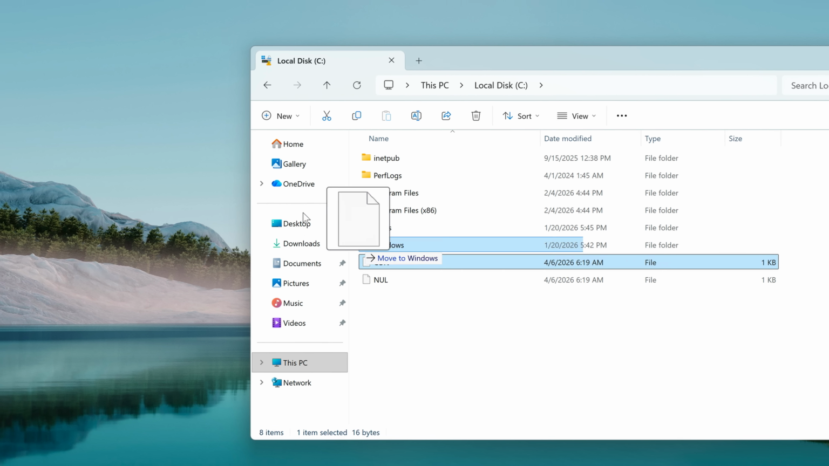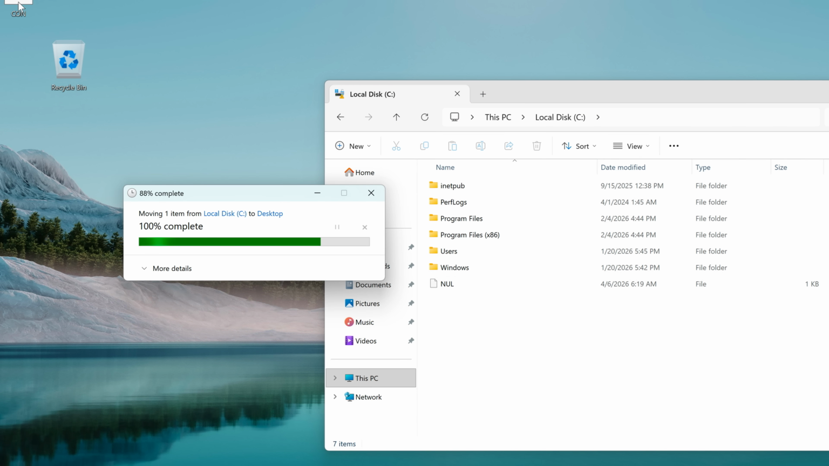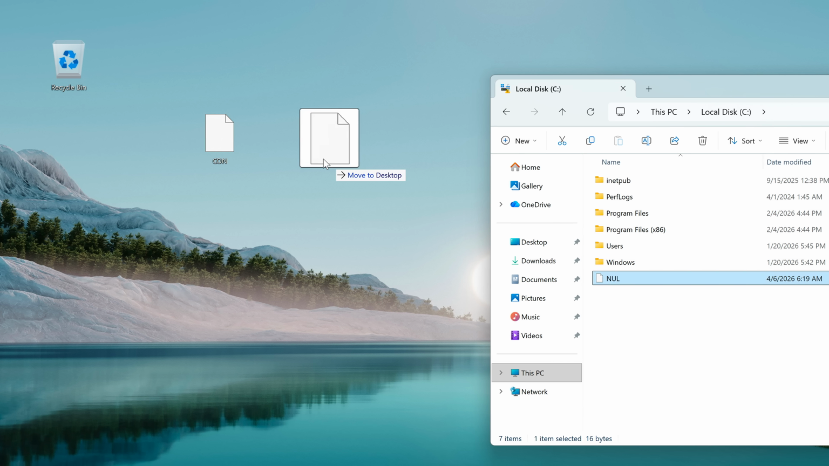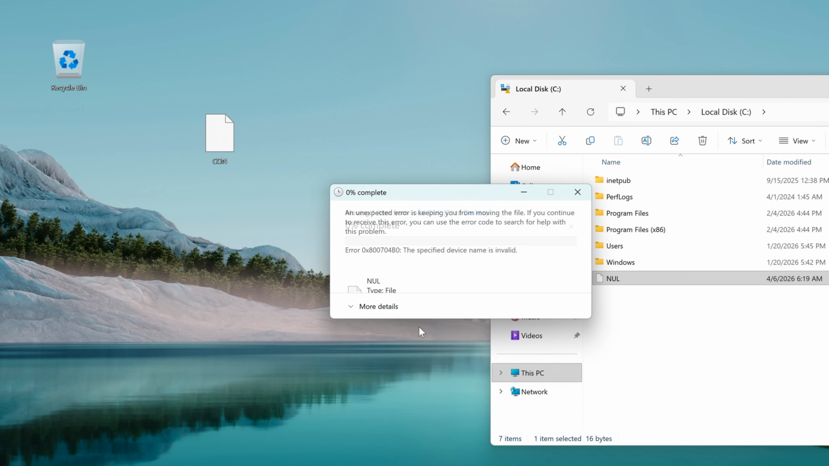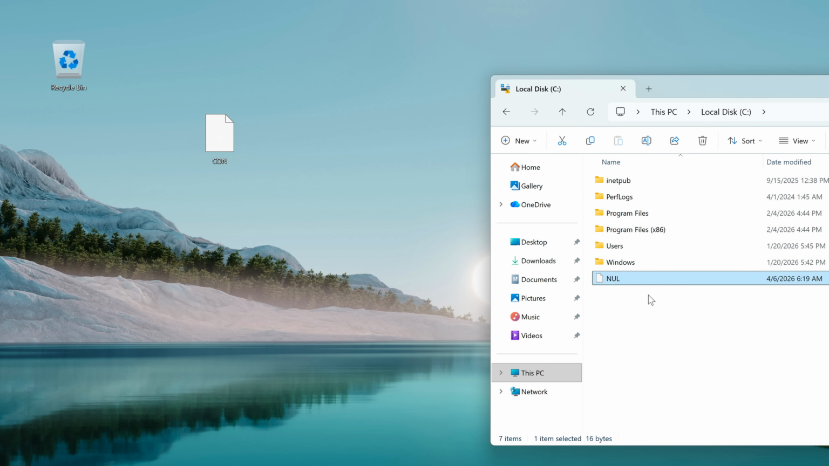If I grab this con file and try to move it to the desktop, it's gonna say we need administrator permission to move this file. Continue. Okay, this one we can move. I was expecting something else, but then watch this null file. Let me move it, and it says an unexpected error is keeping you from moving the file. We can try again, and that doesn't work. The specified device name is invalid. This one we cannot move out of this directory.